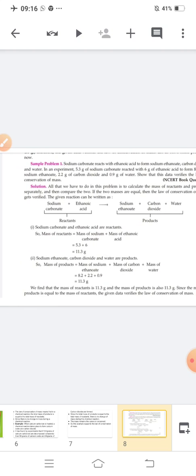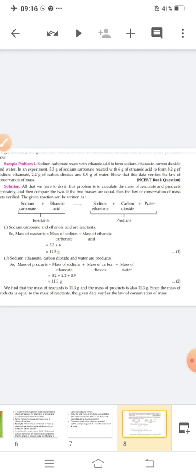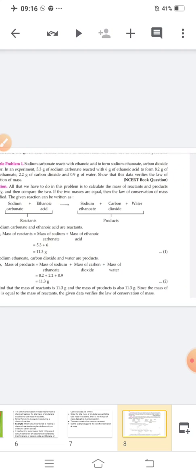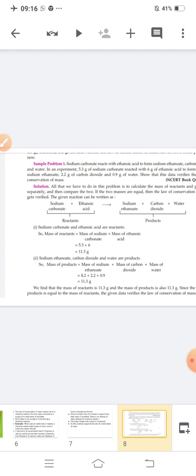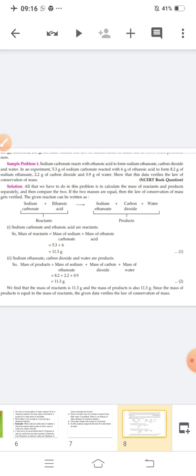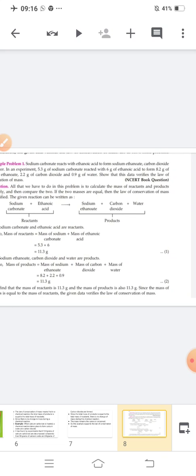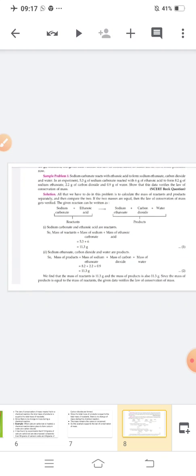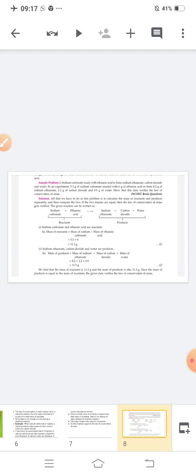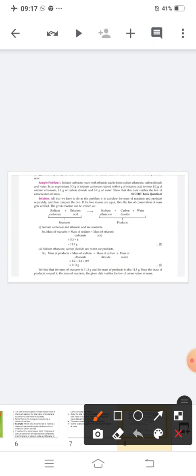In the experiment, 5.3 gram of sodium carbonate reacted with 6 gram of ethanoic acid to form 8.2 gram of sodium ethanoate, 2.2 gram of carbon dioxide and 0.9 gram of water. Show that this data verifies the law of conservation of mass. See, whenever you want to solve these types of numericals, first you will write reactants and product.